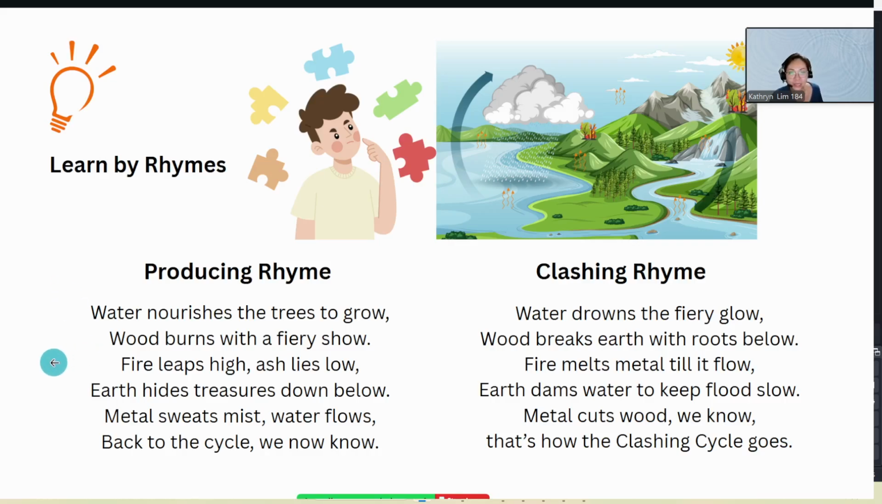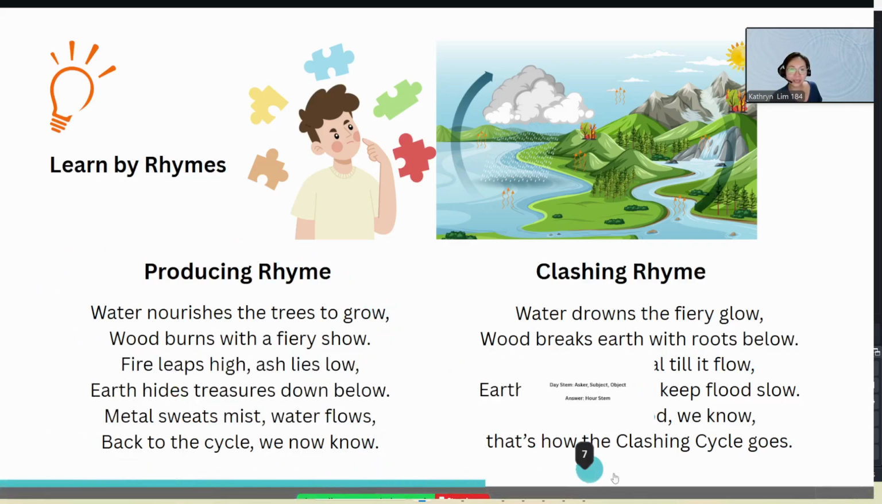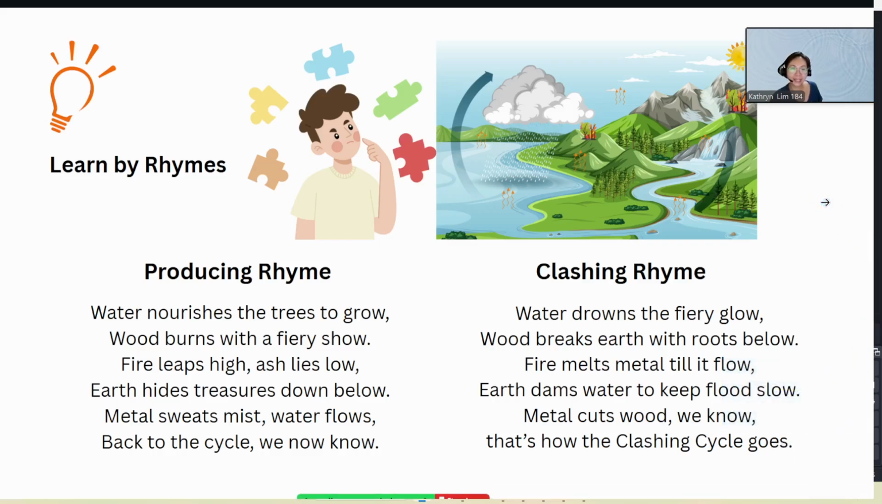So it actually talks about the producing cycle. If you find it hard to memorize or understand, maybe when you read this rhyme, you can understand better. Here's the clashing cycle, so you may wish to read it. Okay, I'll move on to the next slide.